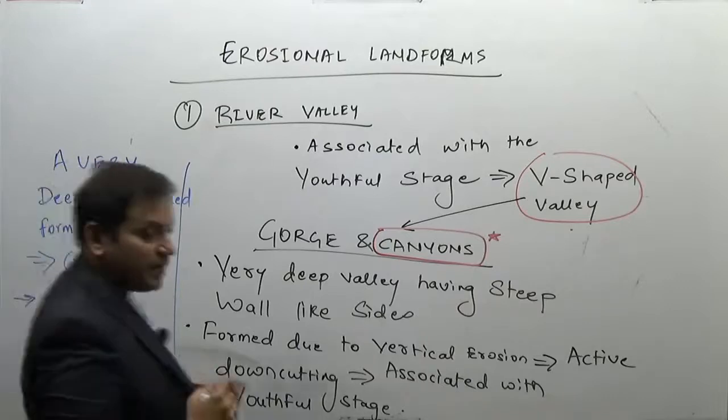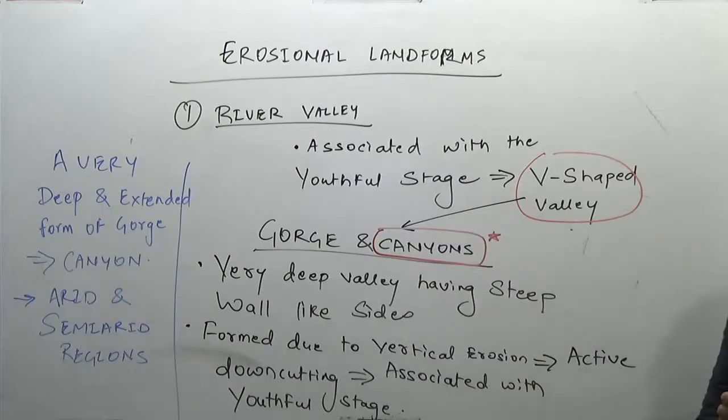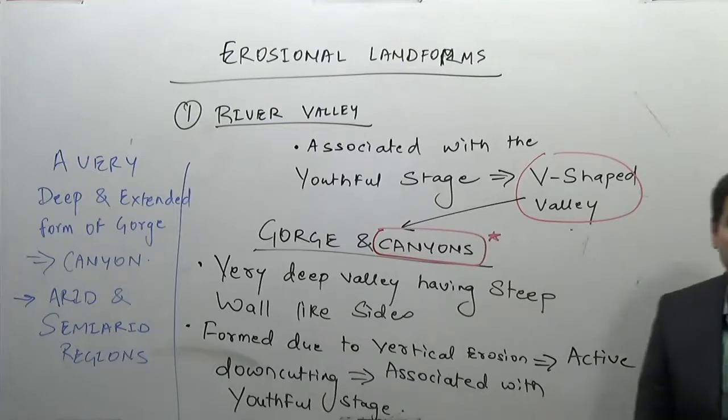Very deep and extended form of a gorge generally seen in arid and semi-arid regions is known as a canyon.